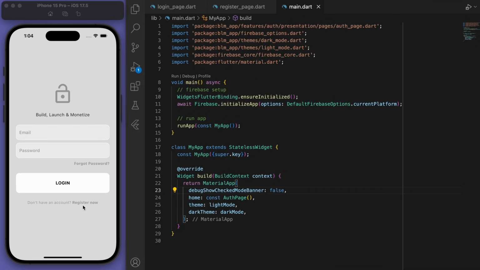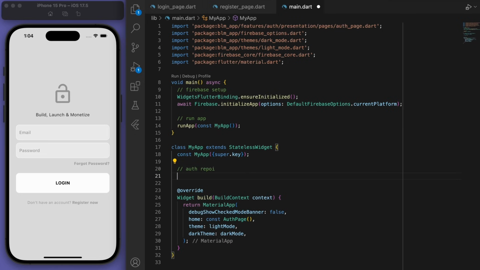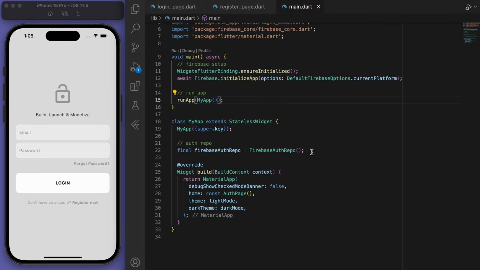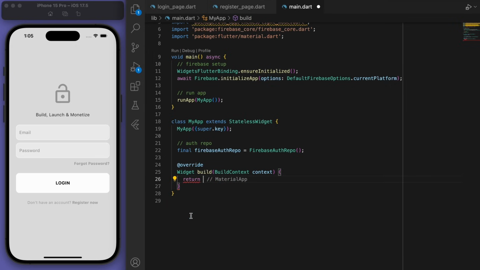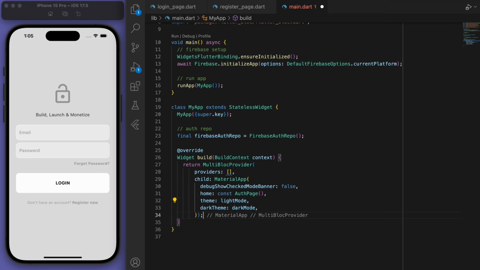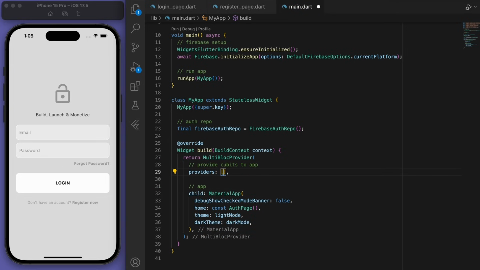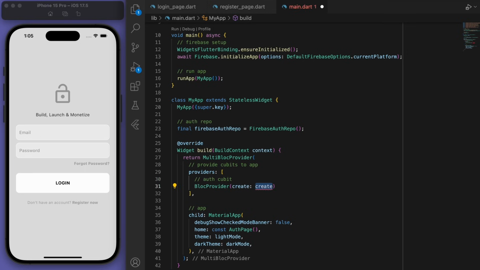So now that we've set up the presentation layer, now let's actually put all this together and make our authentication actually work. So in my app, I want you to create the auth repo. So we created our Firebase auth repo at the beginning. And in our material app, I want you to grab that and we're going to wrap it in a multi-bloc provider. So again, this is the bloc state management that we're using. And so what this does is we are providing the cubits to the app. Right, the first cubit that we've created is the auth cubit.